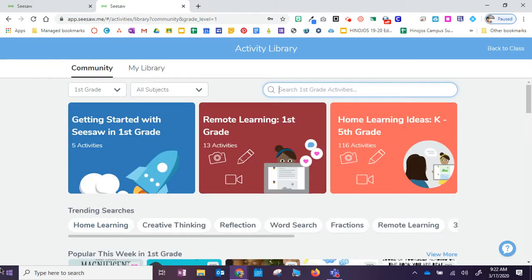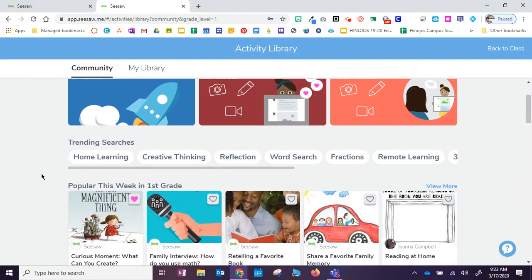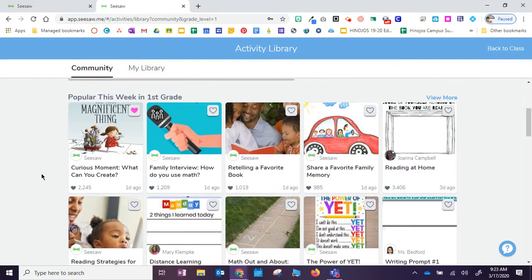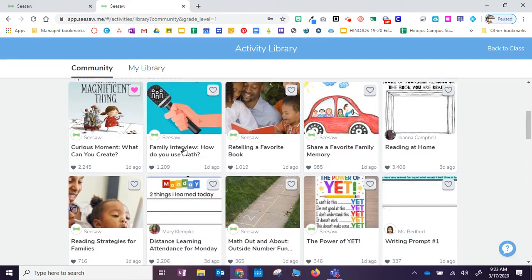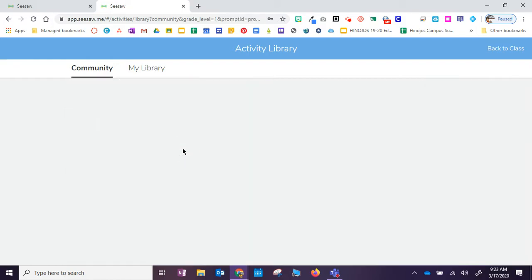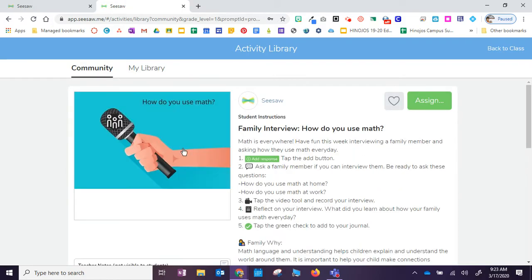Once it pops up, if this is your first time here, you might see the getting started with Seesaw in first grade. The remote learning for first grade is something new that Seesaw has just put out, of course, within the last, let's go with the week. You can also see the trending searches and what is popular. Here is a really cool one. Let's just go ahead and take a look at this activity, this family interview, how to use math.